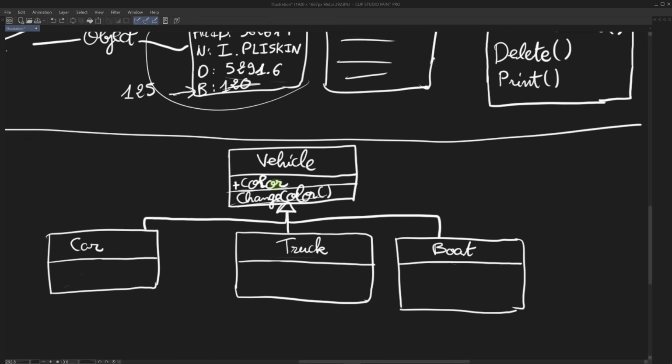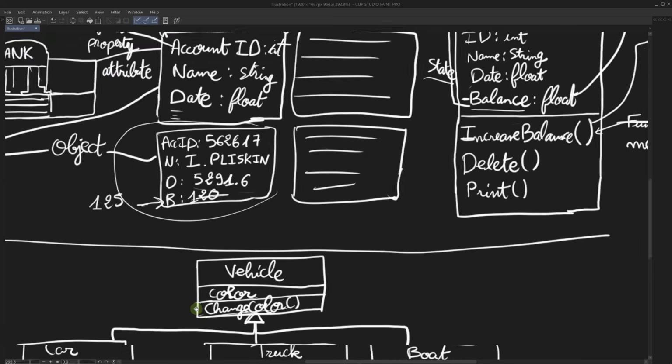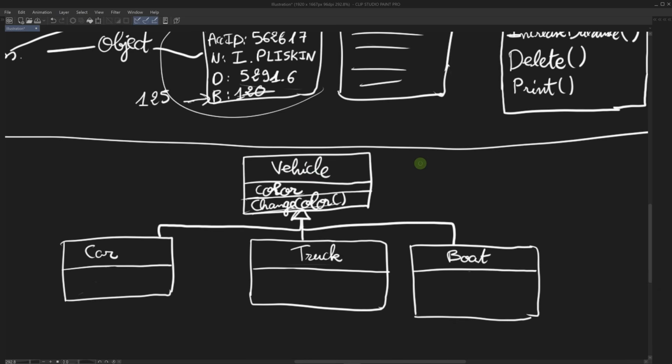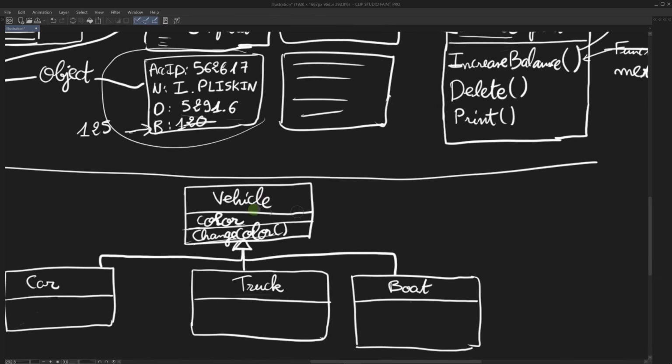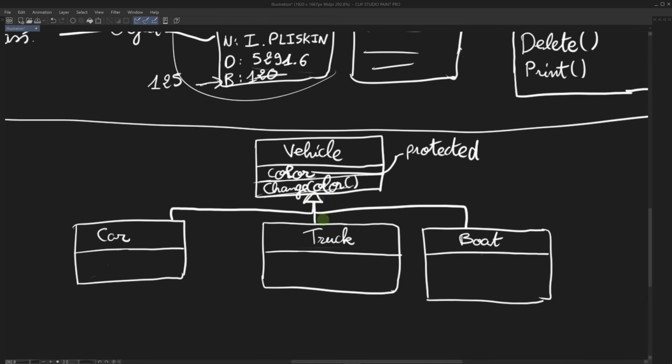In this case, we declare this color as a protected variable. I don't remember how we represent protected variables. So this is the UML representation. It's a way to represent your classes and the relationships between them. But let's say this is a protected variable. Now, if we have a protected variable, this can be accessed by the child classes and changed, but other scripts outside of the vehicle and its children cannot access this variable. This is a way to kind of protect us from ourselves and protect the code from changes that will go against the functionality of the classes.